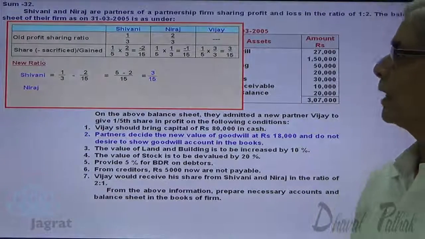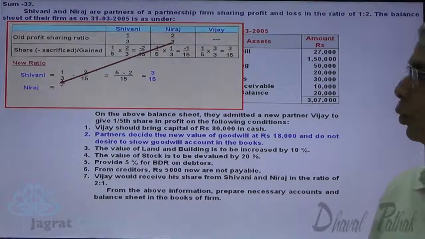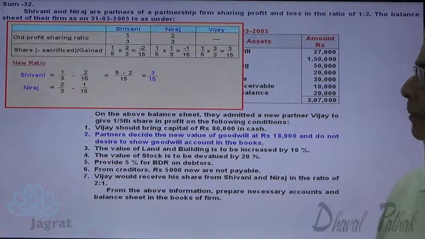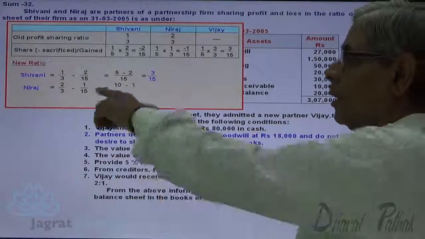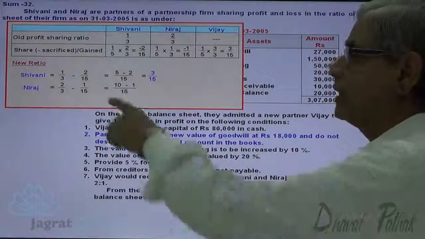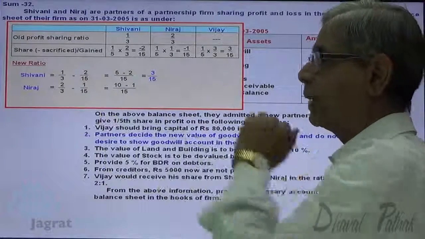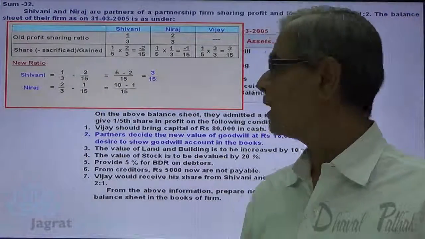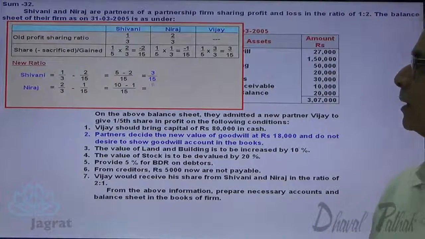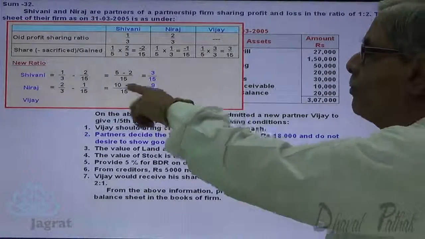Now I want to work out that of Neeraj. 2/3 was the old share. Share sacrificed is 1/15. So 5 2s are 10 minus 1. See, 5 2s are 10 and 5 3s are 15. Common denominator 15 is worked out. So 10 minus 1, 9/15 is the share of Neeraj.